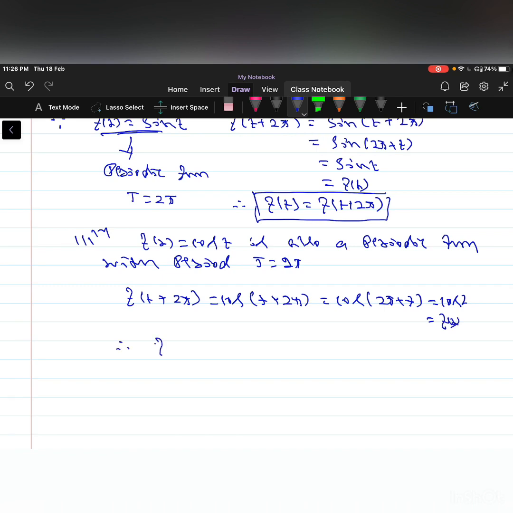So therefore f of t is same as f of t plus 2 pi. Hence we can write f of t is equal to cos t is a periodic function with period T is equal to 2 pi. So now let us find the Laplace transformation of such periodic functions.